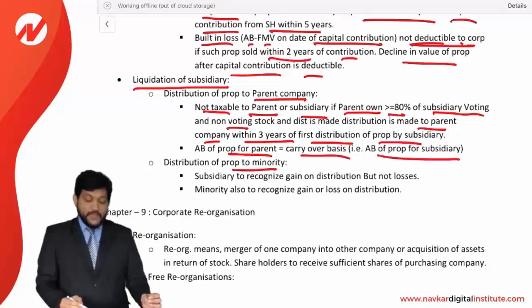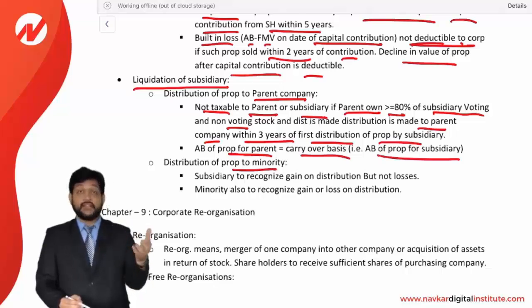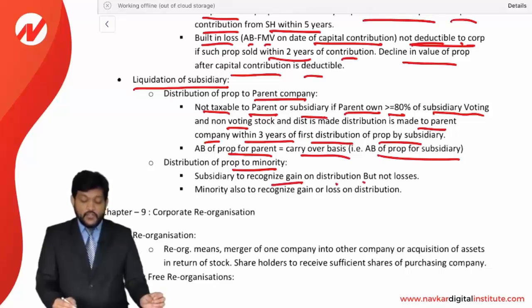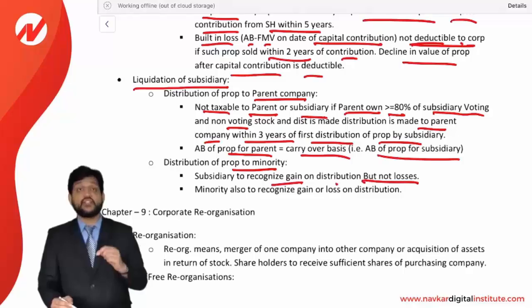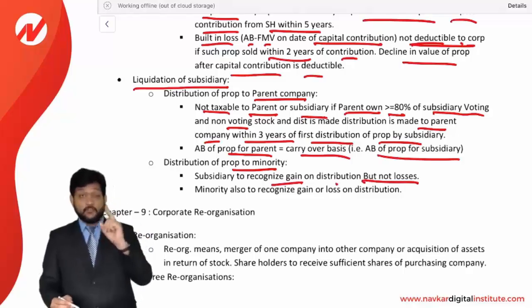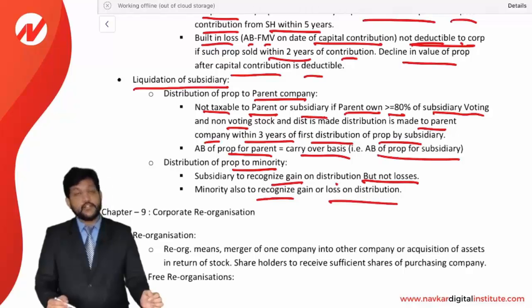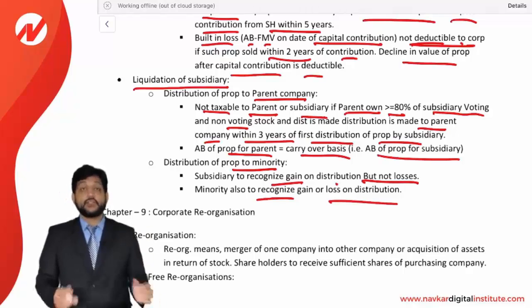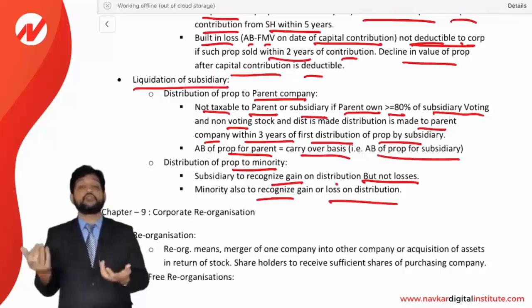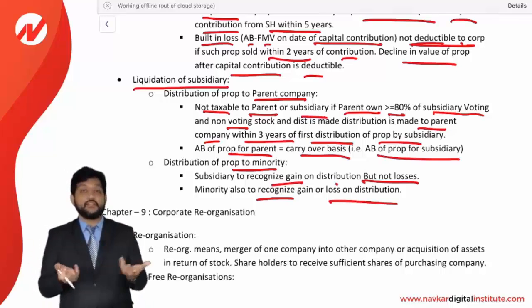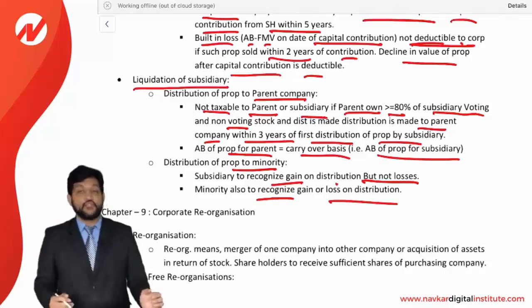Distribution of property to a minority, that is the remaining shareholders other than the parent company, the minority interest. In that case, the subsidiary has to recognize a gain on distribution but not a loss. Loss cannot be recognized. The minority also has to recognize a gain or loss on the distribution, because the total stock is going to be returned back to the subsidiary. So gain or loss will be recognized in a normal way, as other distributions are recognized.